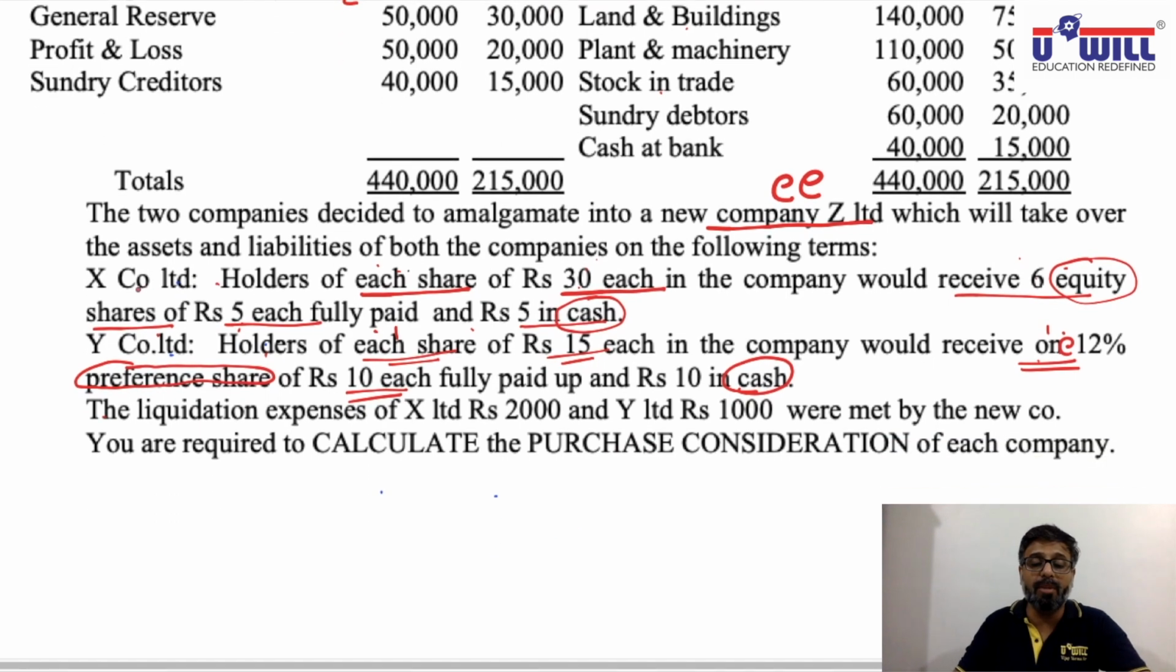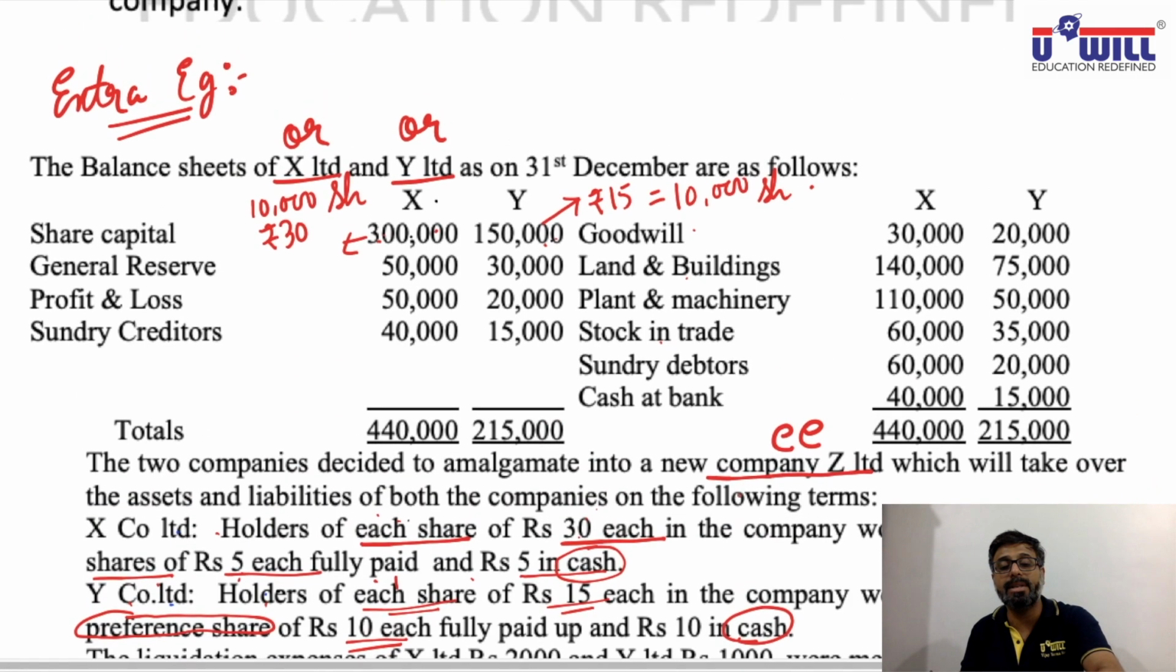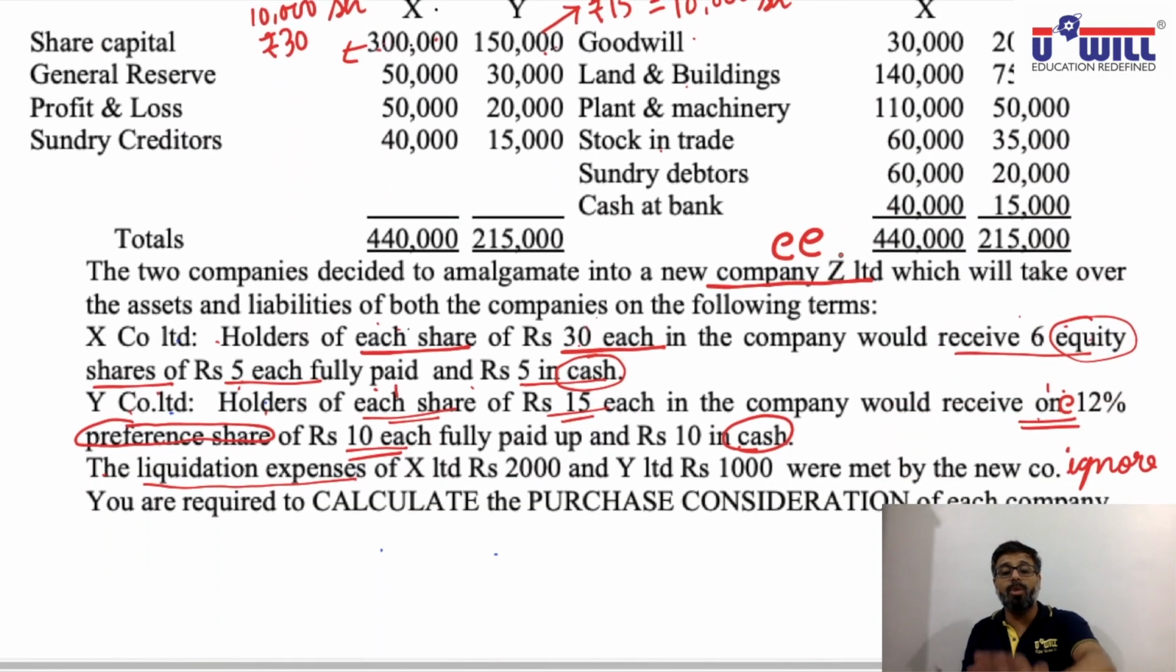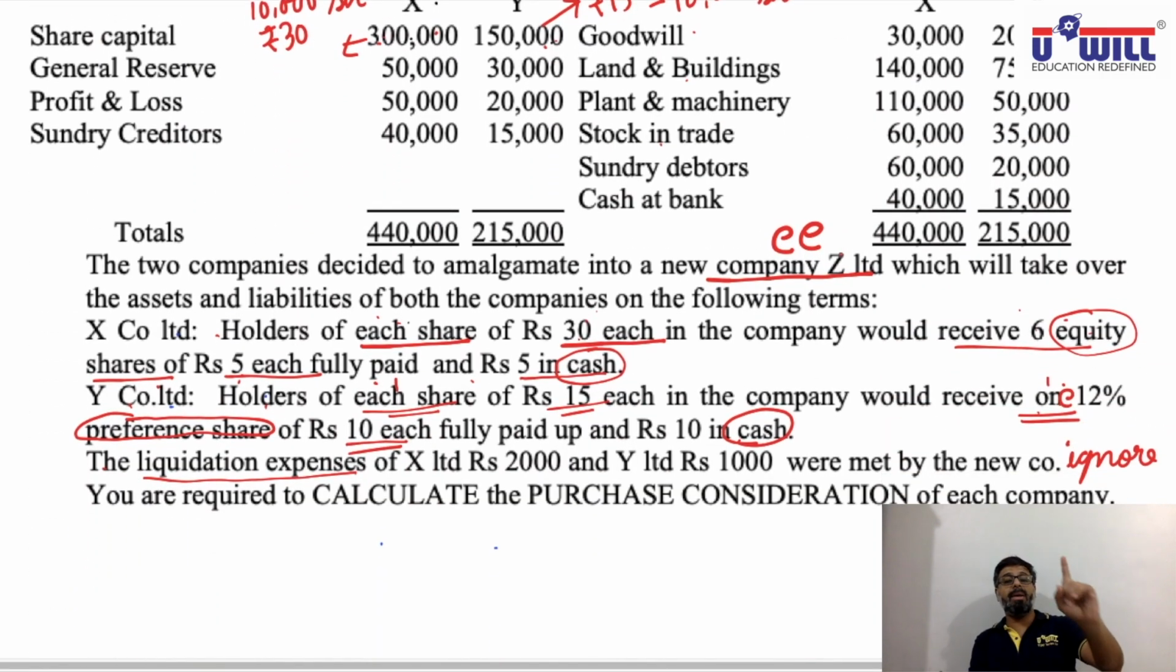So two modes of payment X gets are equity and cash. Two modes of payment Y gets are preference and cash. The liquidation expenses of X Limited are rupees 2,000 and Y 1,000, met by the new company. Liquidation expenses, ignore. Not to be taken into consideration in calculating purchase consideration. We studied in this paragraph, point number F, that liquidation expenses are not to be taken, and I told you that throughout the chapter remember only one thing: payment to whom will be included? Shareholders.